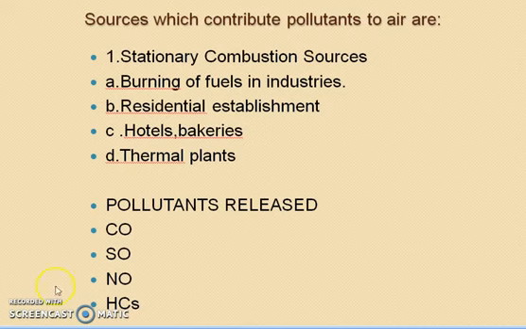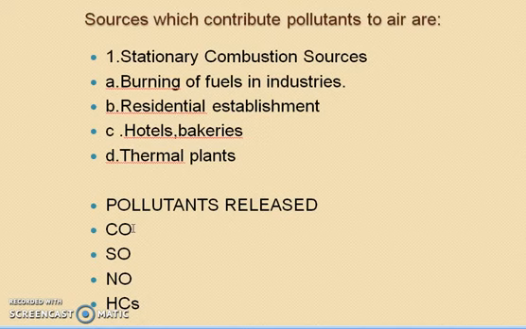The pollutants released due to the burning of these stationary combustion sources are carbon monoxide, sulfur oxides, nitrous oxides, and hydrocarbons.